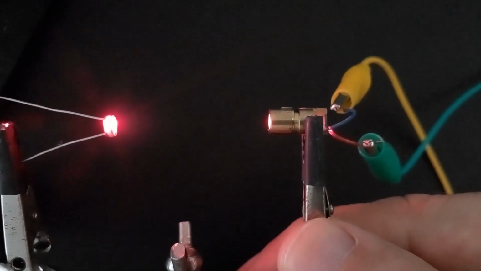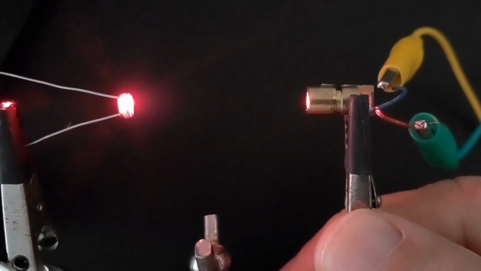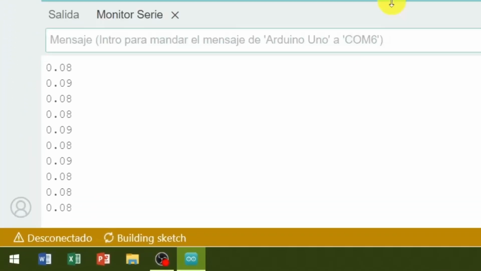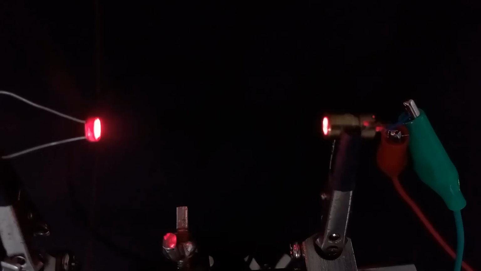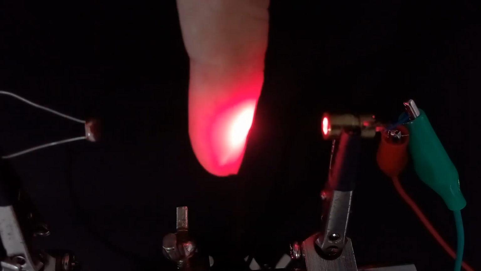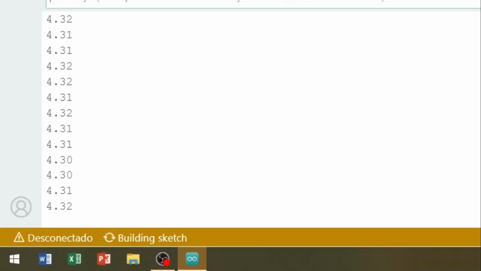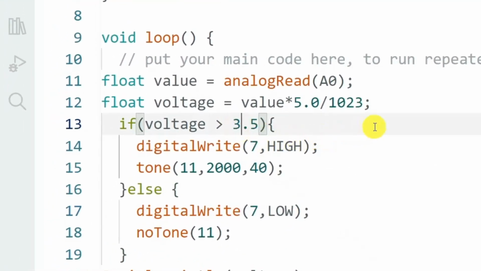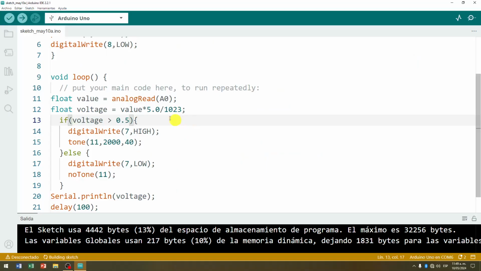With the laser activated, and pointing directly at the sensitive surface of the photoresistor, we can observe on the serial monitor on our computer that the resulting voltage on pin A0 of the Uno board tends to be very low, on the order of 80 mV, compared to the voltage when the laser is inactive or blocked, generally greater than 3.5 volts. So, we can lower the low illumination detection threshold to a value of, for example, 0.5 volts.